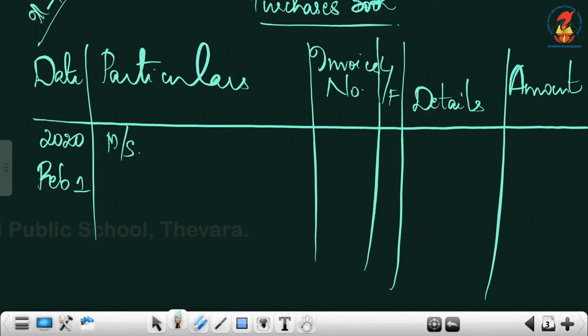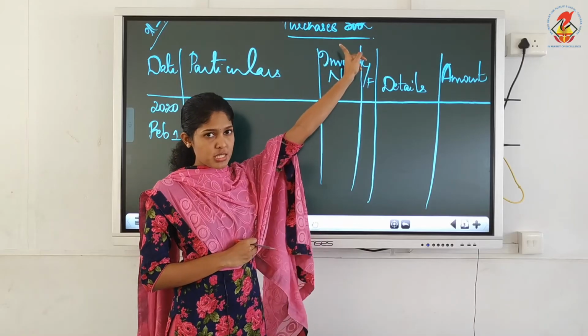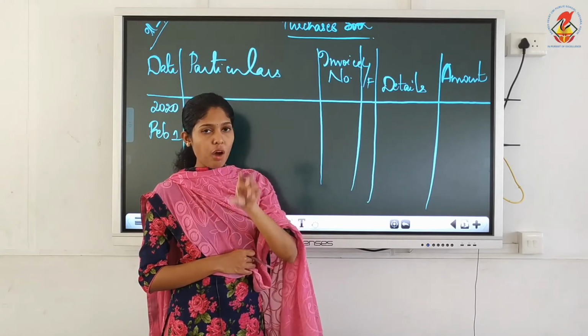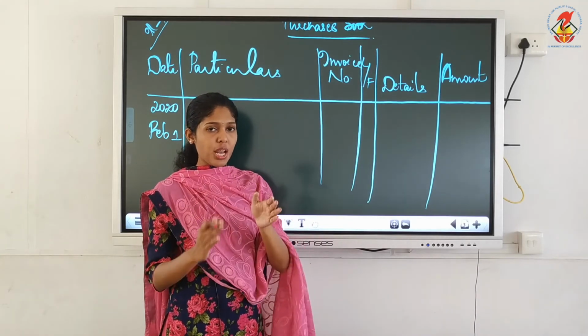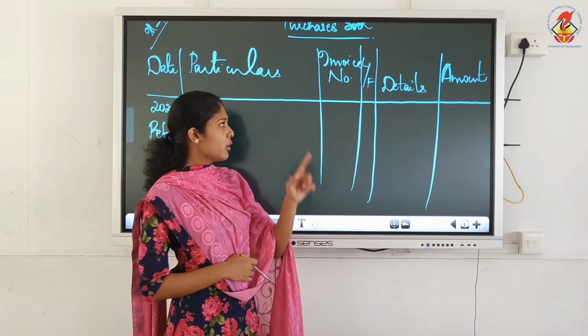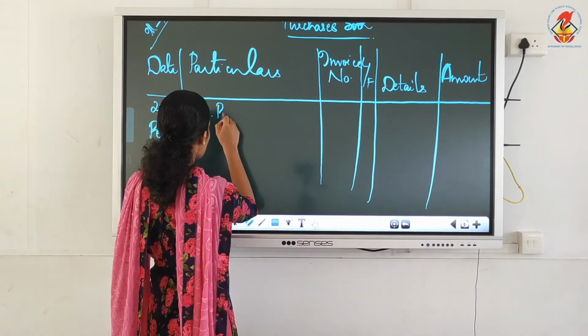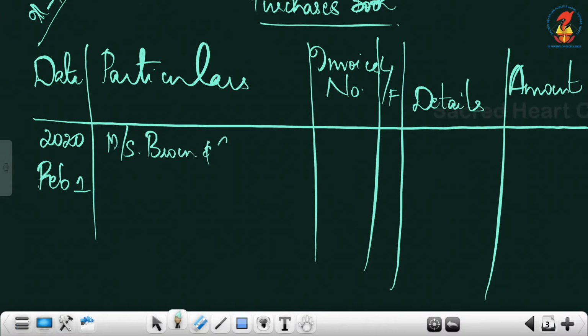Seller's name means you are the buyer here in this question, because we are preparing the purchases book. So this is prepared in your book, which means in your firm's book, and your firm now is a purchaser. And who is the seller in the first transaction? The seller's name is Mrs. Brown and Company. So first you have to write their name with their place.